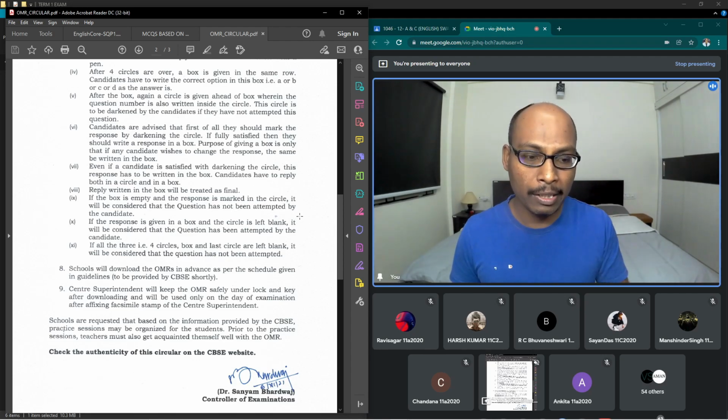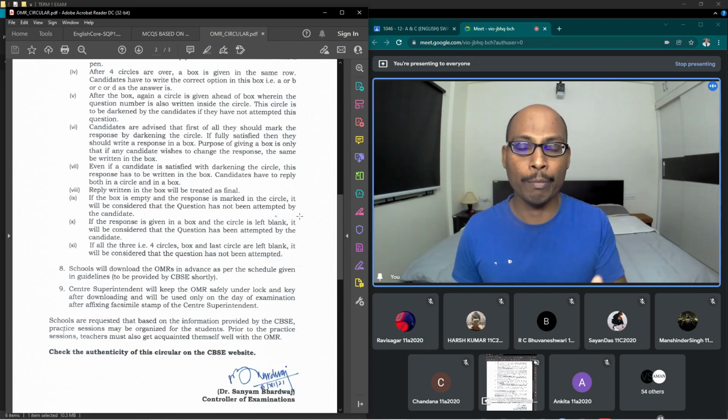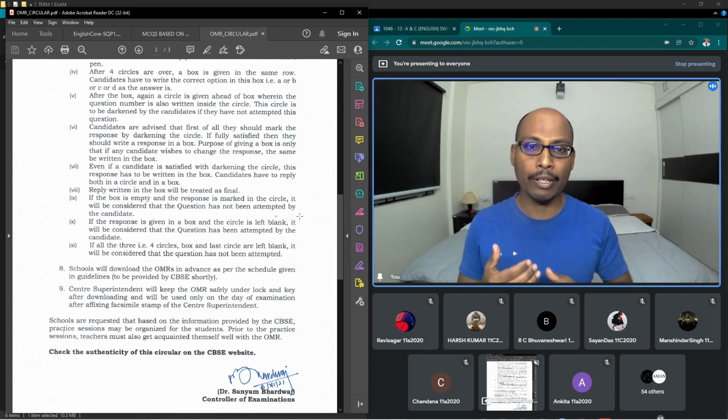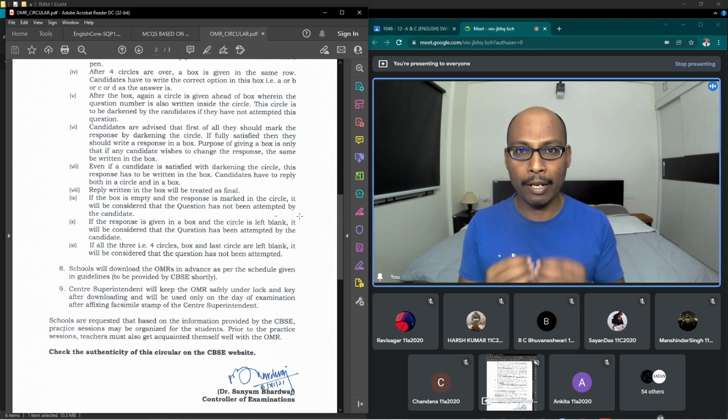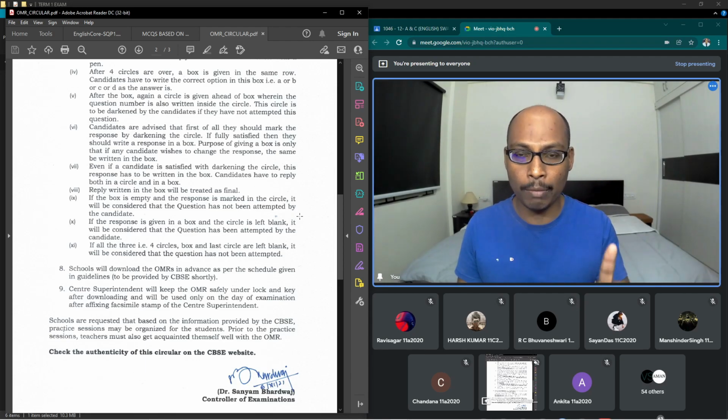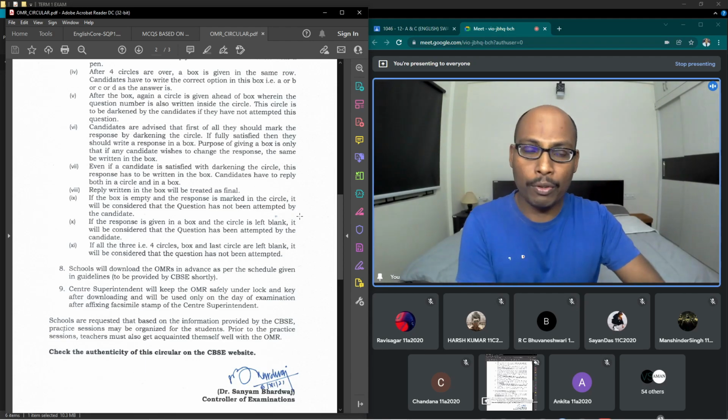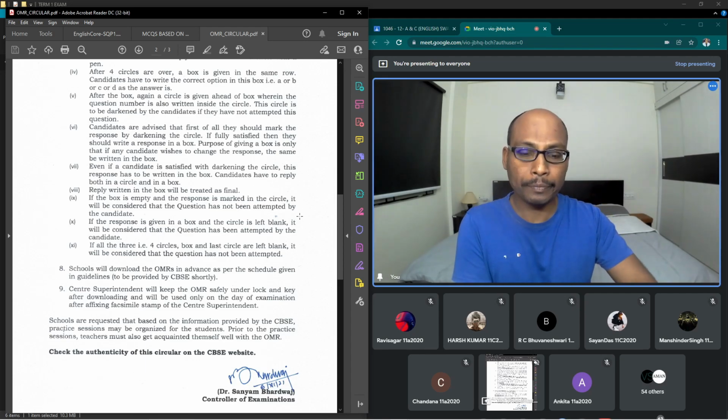But if you write the answer option in the box, then it will be considered that the candidate has attempted the question. So you can darken the circle for n number of questions, but you need to be very careful about the box. For example, the right option is option B. You have darkened the circle A, and you have to write the right option.